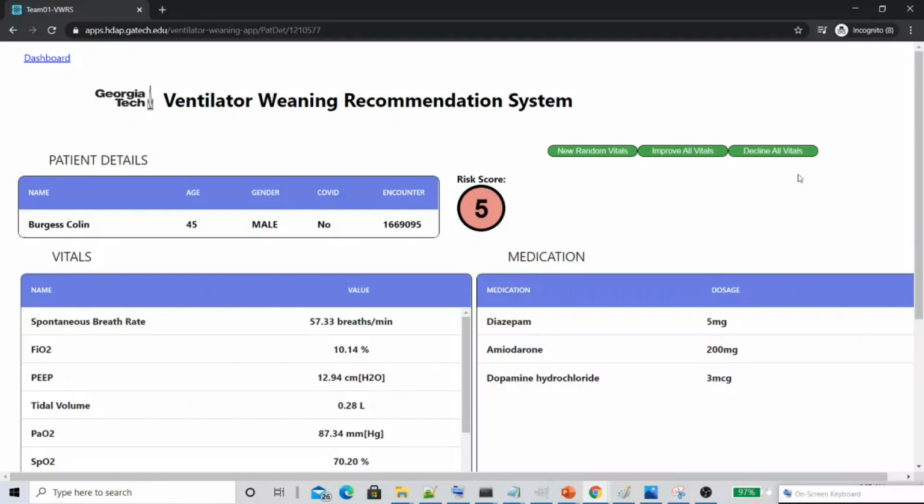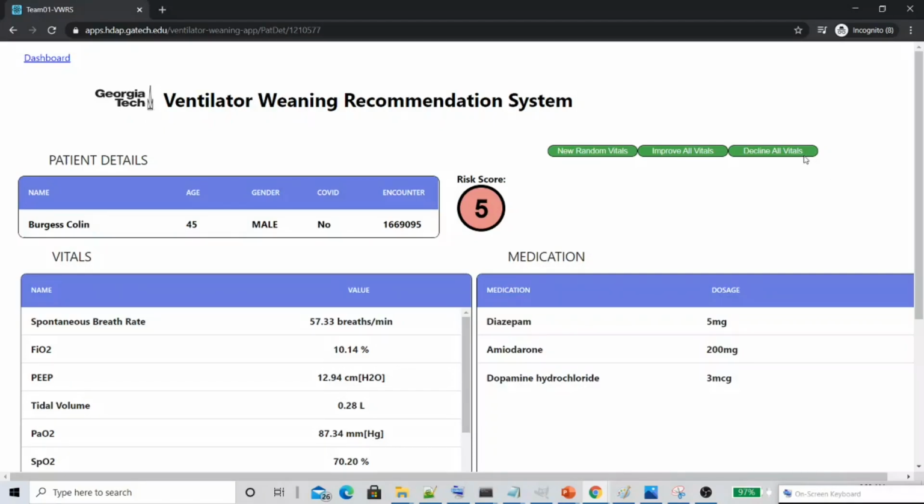On the top right corner, there are 3 buttons for simulation. Clicking on these buttons will insert values into the vitals so as to effect a change in the risk score. The first button, New Random Vitals, will insert random values into these vitals. The second button, called Improve All Vitals, will insert values into these vitals so as to improve the risk score. So in this case, the risk score will trend towards 0. Decline All Vitals will essentially do the opposite.